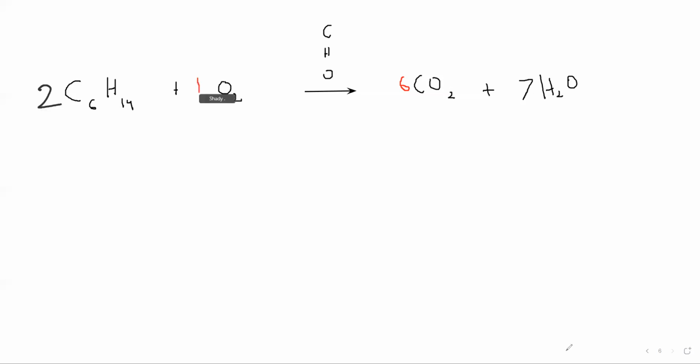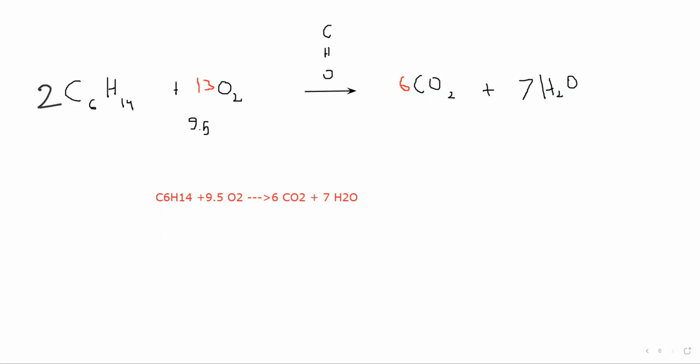Because 12 plus 7. Yeah, that will be 9.5. That's correct. Because 6 multiplied by 2 is 12, plus 7, 12 plus 7 is 19. So you need 19.